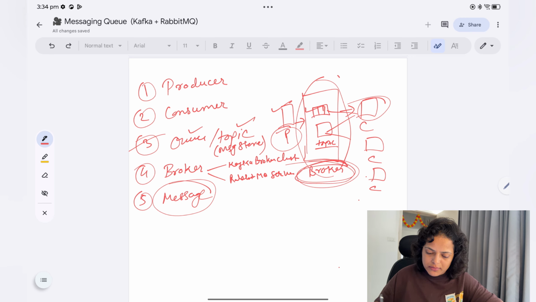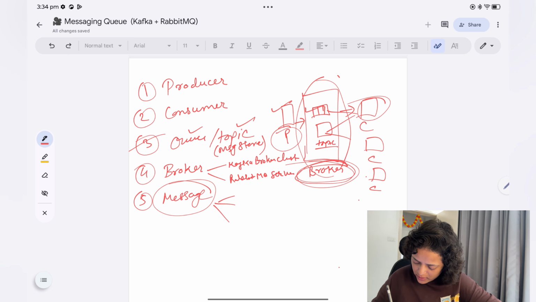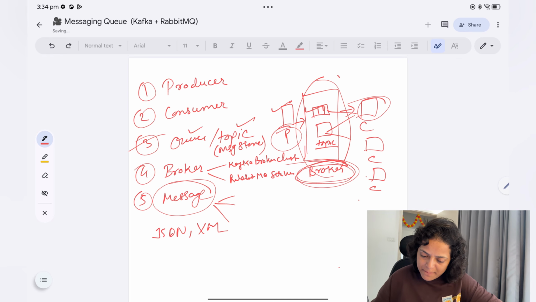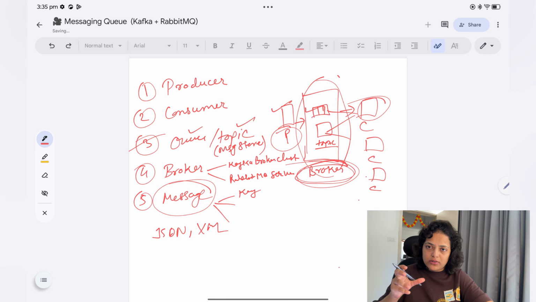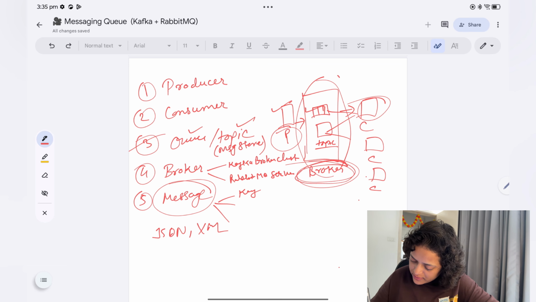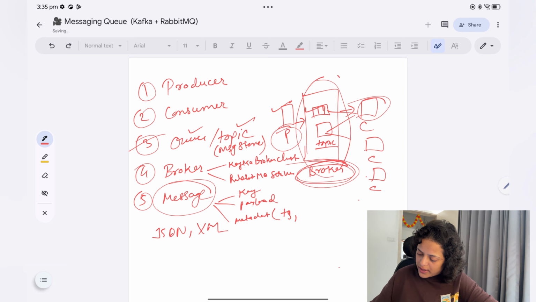Here you will have different things in messages. The first is the format of these messages, which can be JSON or XML, anything it could be. Then there is the actual data being transferred, and three things are there. The first one is the key, on the basis of which you are partitioning the data. The second thing is the payload, your actual data. And the third one is metadata, like a timestamp or headers, this kind of thing. So there are multiple parts of these messages.